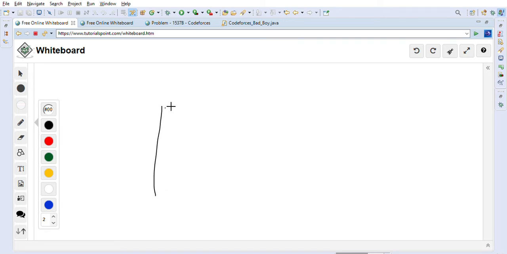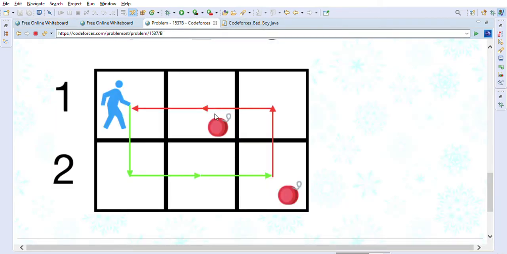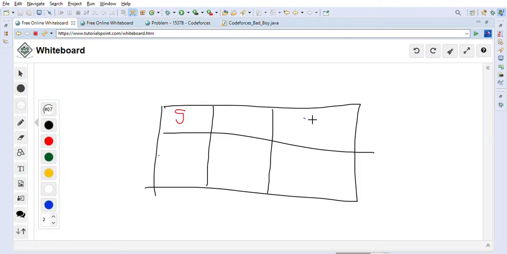So this is our 2 by 3 grid, right? So 2 rows and 3 columns, and he is first standing here. This is the start position. So we can put yo-yos. In this example they have shown that they will put a yo-yo here and here. So this one is one yo-yo and this is another yo-yo, but we can also put one yo-yo here, and we can put another yo-yo here also, right? So total distance you can calculate here.